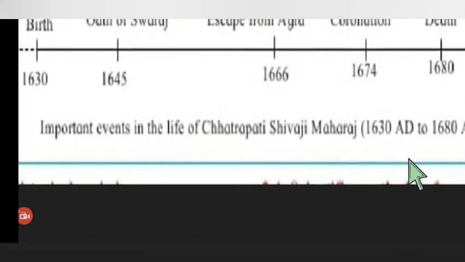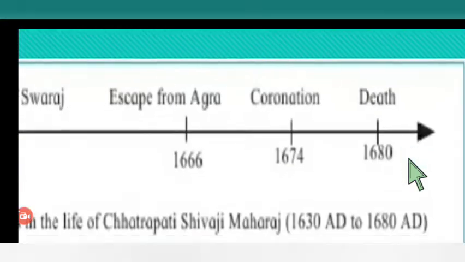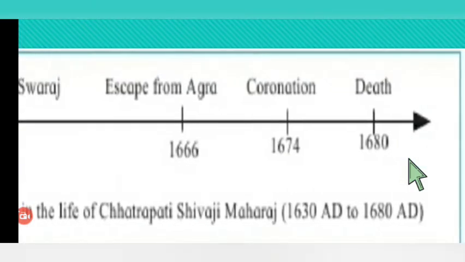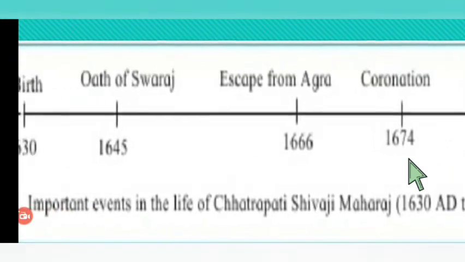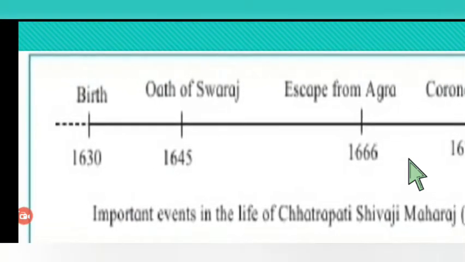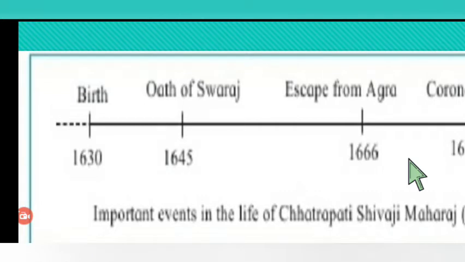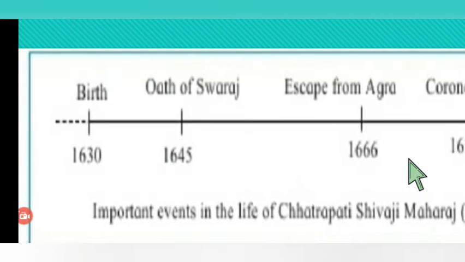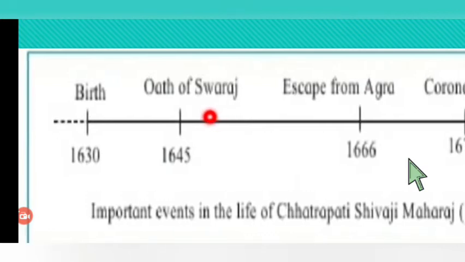The important events in the life of Chhatrapati Shivaji Maharaj, 1630 AD to 1680 AD. He was born in 1630.